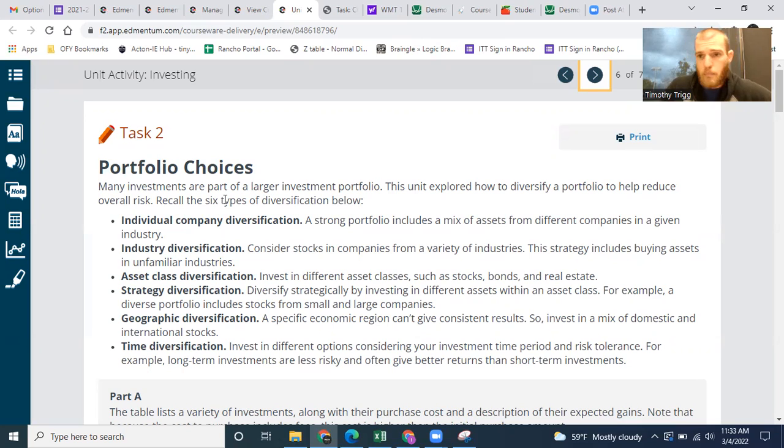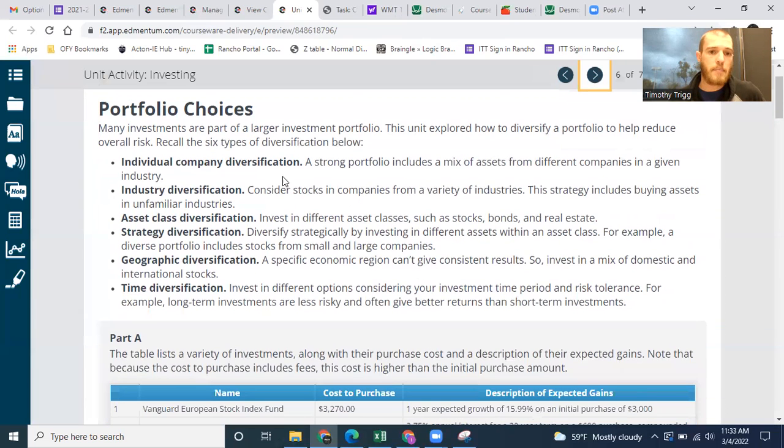So that's probably fairly safe, but even still, you want to diversify so that you're not putting all your eggs in one basket. Okay. This unit explored how to diversify your portfolio to help reduce overall risk. Recall the 6 types of diversification below. So we can read these types of diversification.